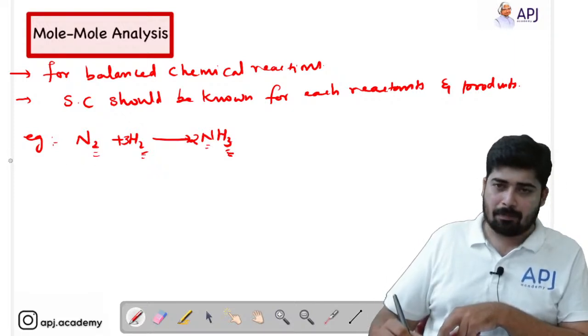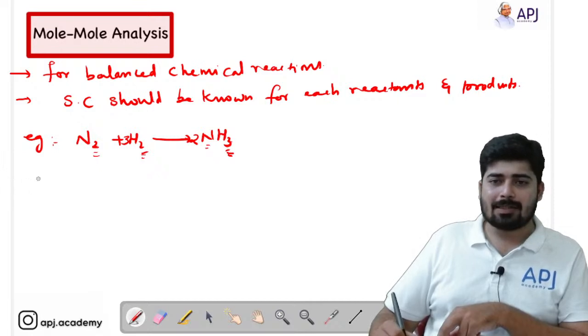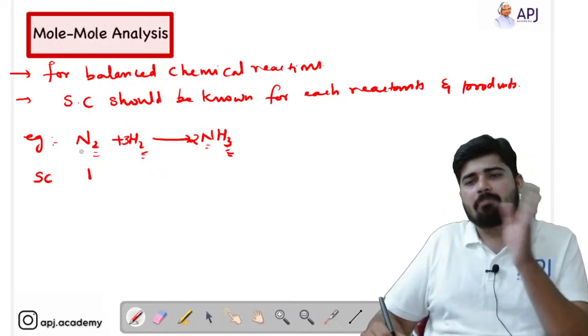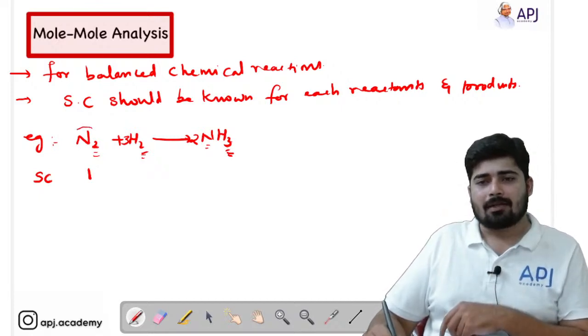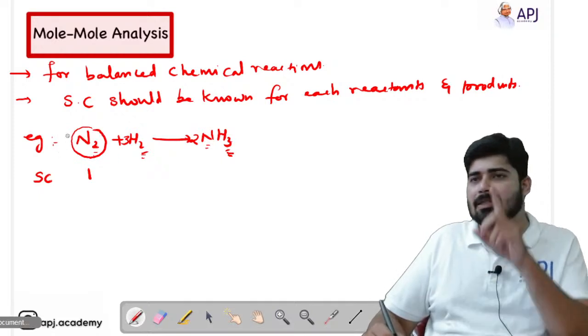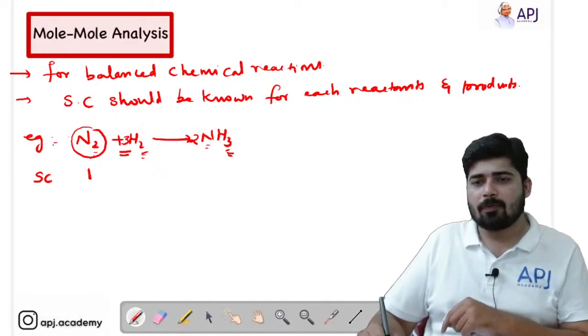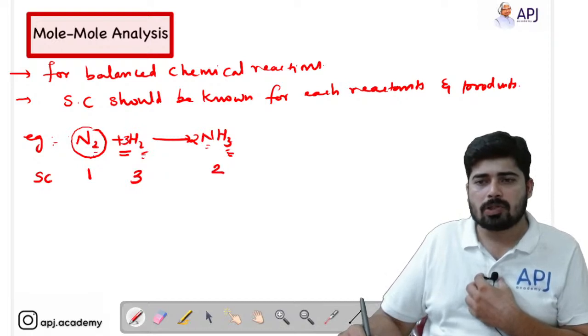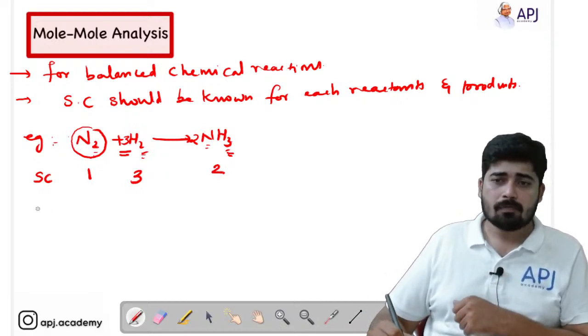Now the second step is you just write down the stoichiometric values. Stoichiometric value of nitrogen is 1. What is stoichiometric value? The number behind the letter. This is the letter, and is there any number here? No number, that means it is 1. Here you can see before hydrogen there is 3. So 3 is the stoichiometry of hydrogen and 2 is the stoichiometry of ammonia.